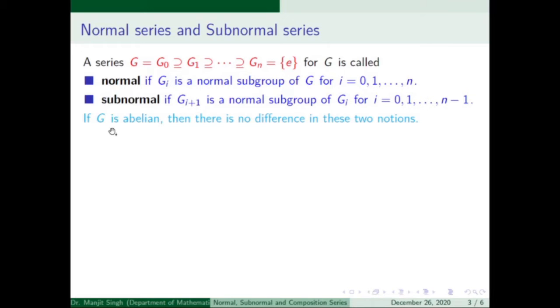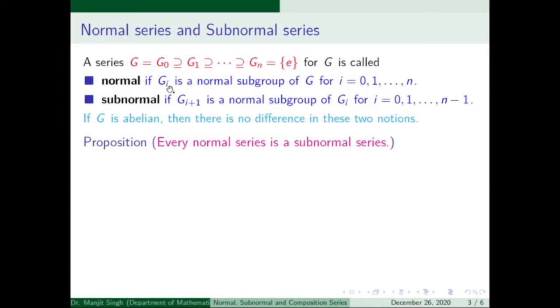If group G is abelian, then there is no difference between these two series, because in an abelian group every subgroup is a normal subgroup. So every series of subgroups is a normal series in the case of an abelian group. Every normal series is a subnormal series.